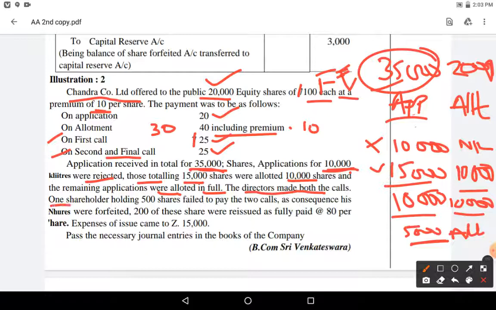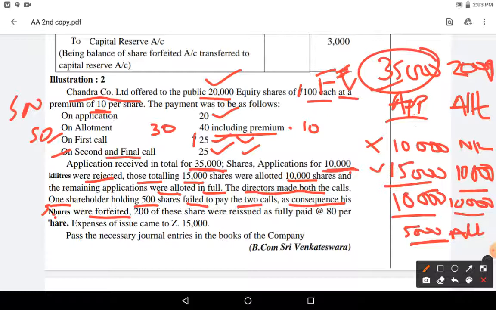One shareholder holding 500 shares failed to pay 2 calls. He has failed to pay first call and second call. First call 25 rupees, second call also 25 rupees. So he didn't pay how much? 50 rupees. Remaining 50 he has paid. As a consequence, his shares were forfeited.